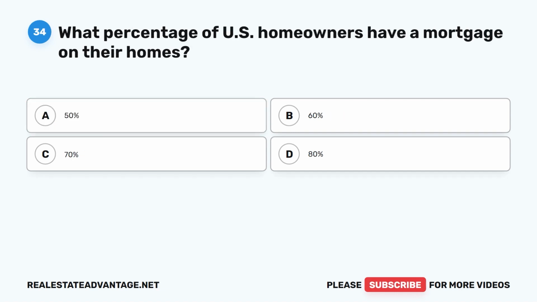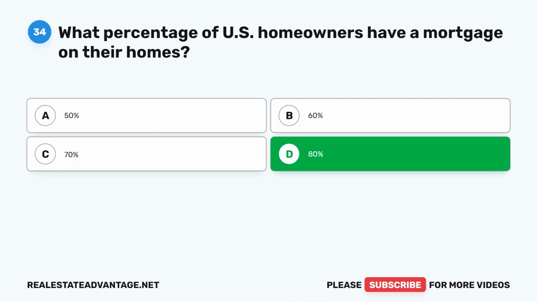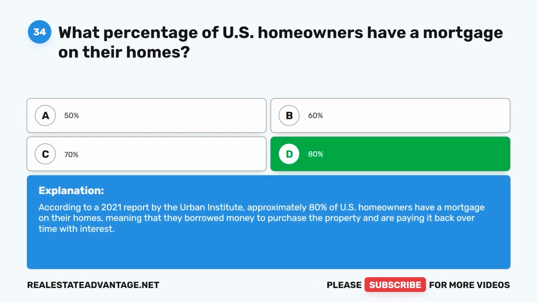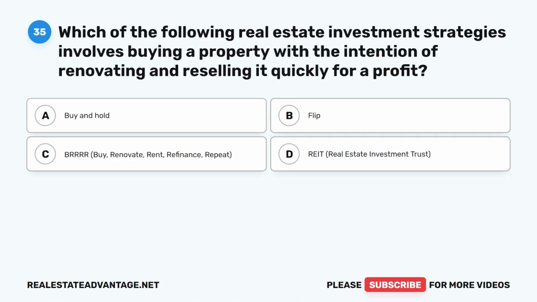Question 34. What percentage of U.S. homeowners have a mortgage on their homes? A. 50%. B. 60%. C. 70%. D. 80%. The correct answer is D. 80%. According to a 2021 report by the Urban Institute, approximately 80% of U.S. homeowners have a mortgage on their homes, meaning that they borrowed money to purchase the property and are paying it back over time with interest.